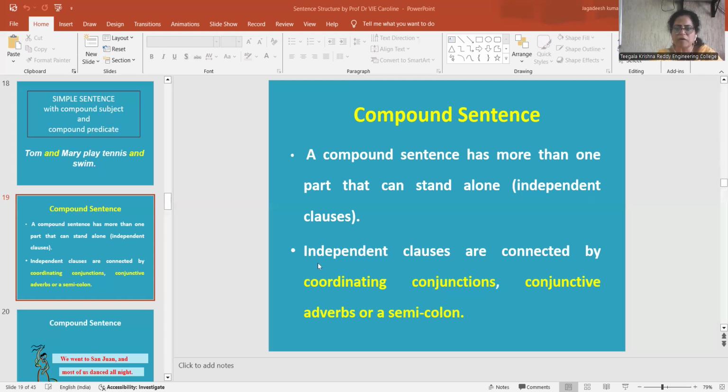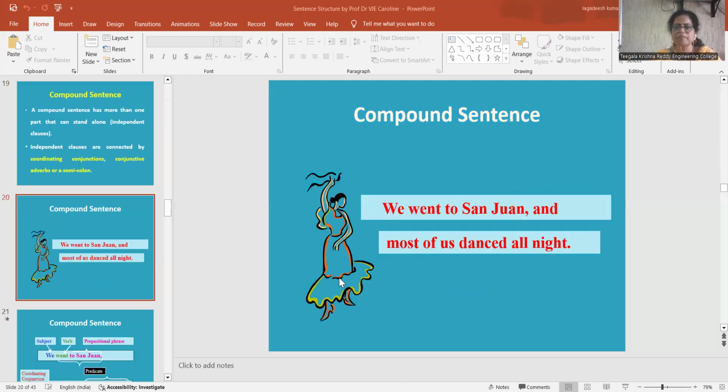Okay, let us see. Independent clauses are connected by coordinating conjunctions or conjunctive adverbs or a semicolon. So a compound sentence has more than one independent clause and they are connected by coordinating conjunctions or conjunctive adverbs or with a semicolon. Let us see with the example. We went to San John. Most of us danced all night. So here, we went to San John and most of us danced all night.